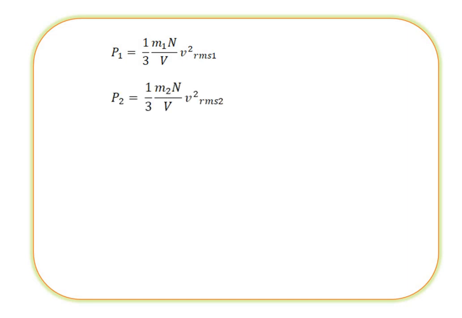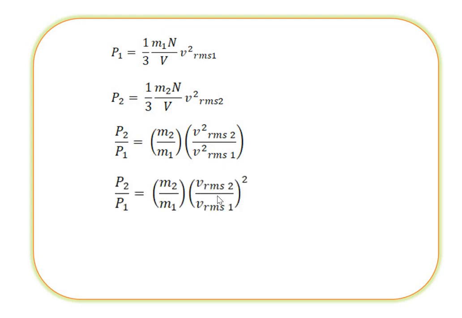For the second, P2 is equal to 1 by 3 m2 N divided by V into Vrms2 square. Taking the ratio, we get P2 by P1 is equal to m2 by m1 into Vrms2 square divided by Vrms1 square. Simplifying, P2 by P1 is equal to m2 by m1 into the bracket Vrms2 divided by Vrms1, whole square.